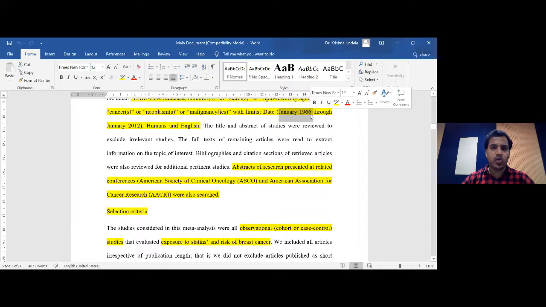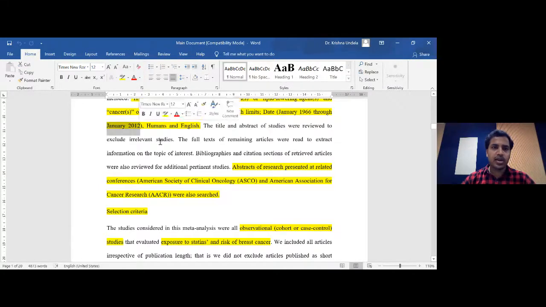And from that date onwards, all the Medline articles are available in PubMed. That's the reason we have selected this date. If you're not selecting the date, obviously you're going to get the articles which are published before January 1966. And this is going to be your last day of search, when you have done the last search. That's what we are going to mention here.